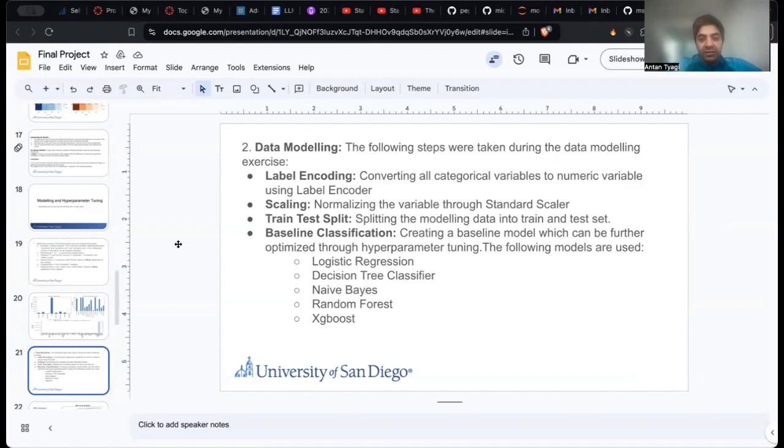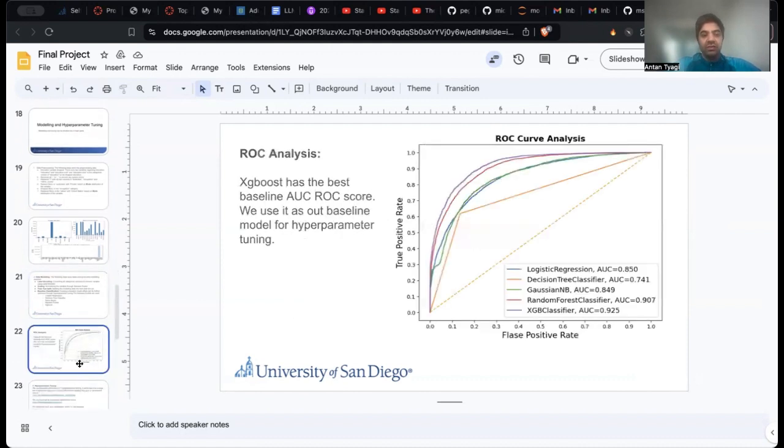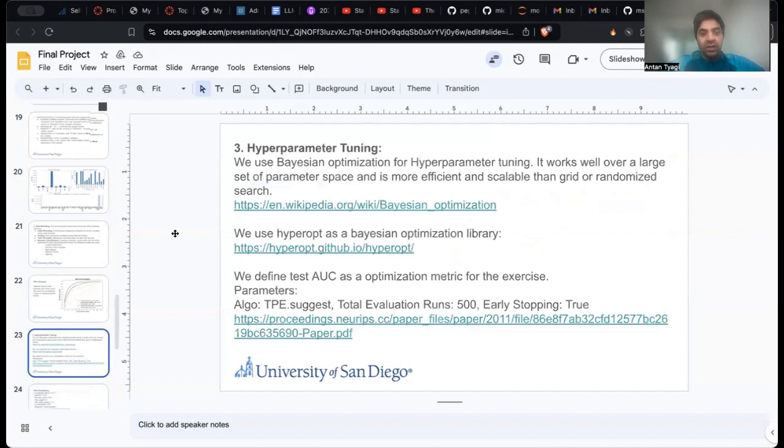For baseline classification, we used logistic regression, decision tree, naive Bayes, random forest, and XGBoost. We plotted the AUC ROC score for our algorithms. We saw from the performance that the XGBoost classifier has the best baseline performance, and then we moved ahead to tune our XGBoost model. For hyperparameter tuning, we used Bayesian optimization because it's a faster method to search for hyperparameters in a large parameter space, and is efficient and scalable, especially for algorithms which have a lot of hyperparameters, like XGBoost.